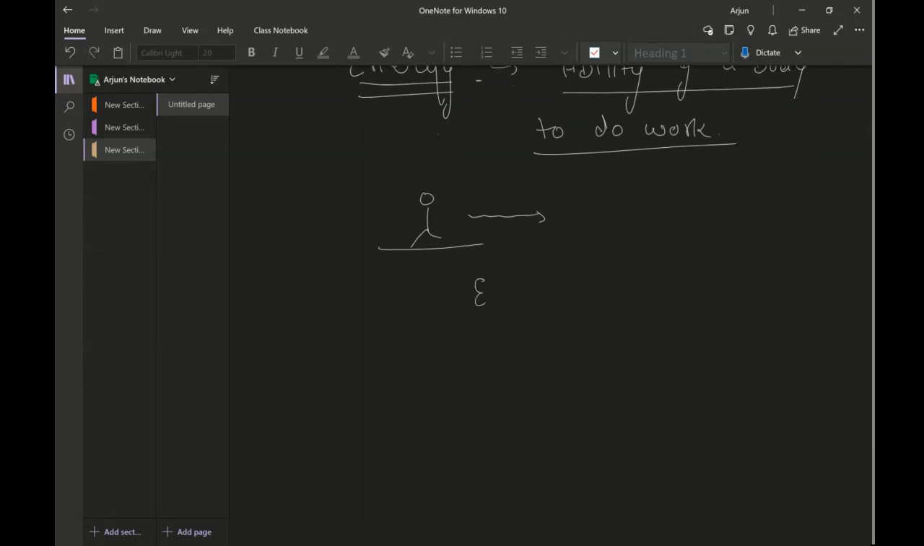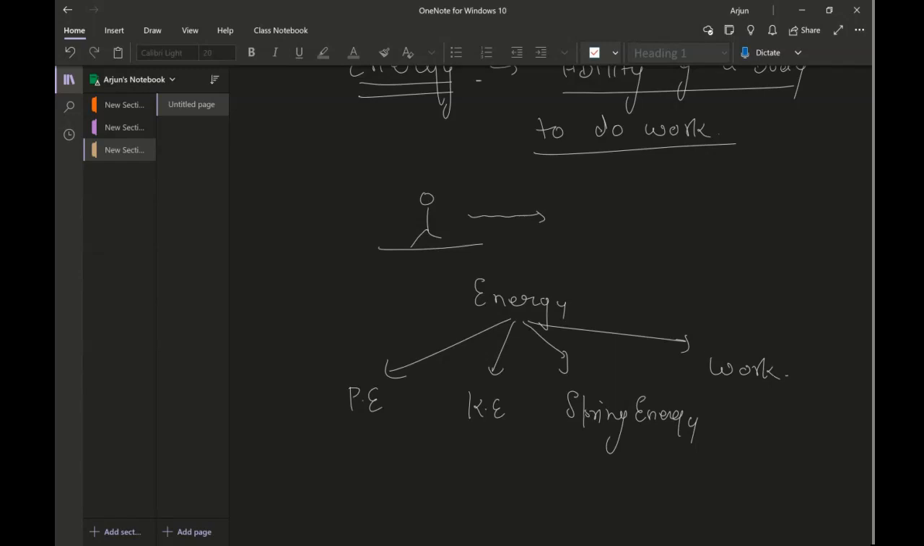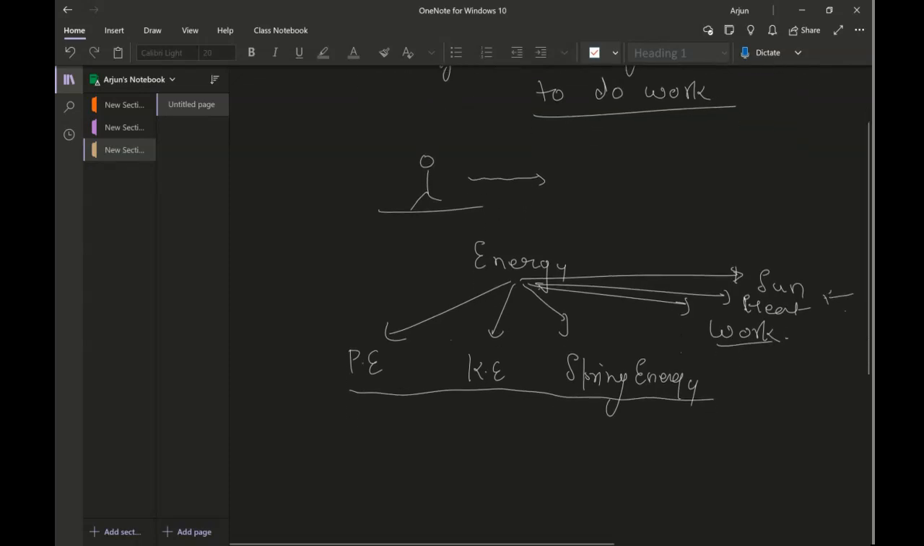Now, there are different types of energies. One is potential energy, another is kinetic energy, then spring energy, and then there is work. Work is also a form of energy. And then there is renewable energy, sun energy, heat energy, heat, you know. So these are all various forms of energy. I've written some of these, but there are a lot more than these.